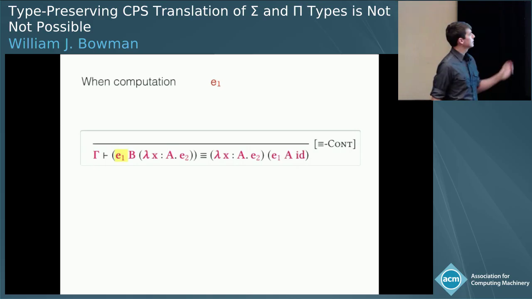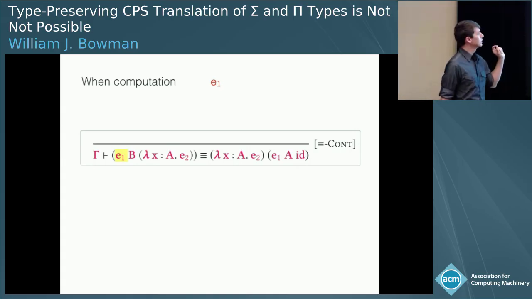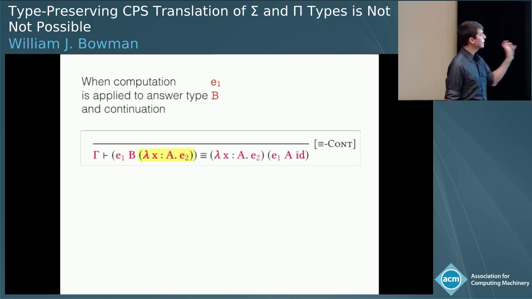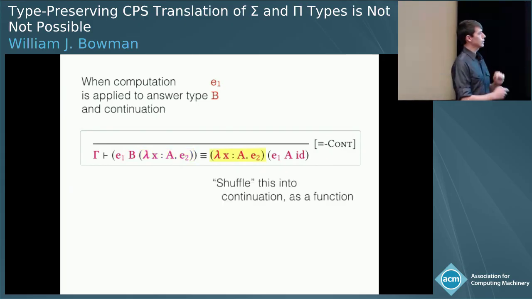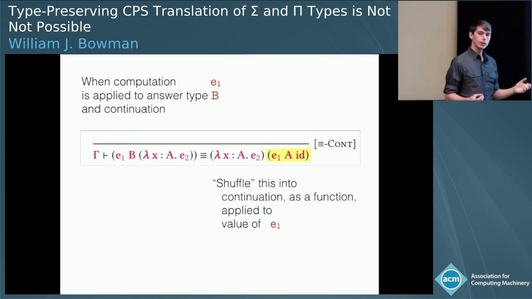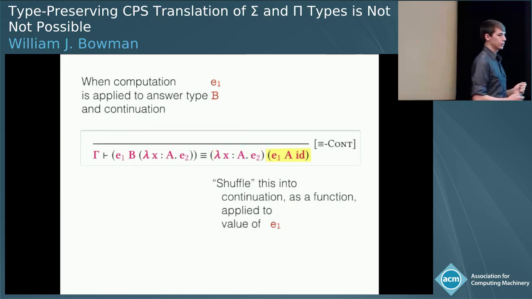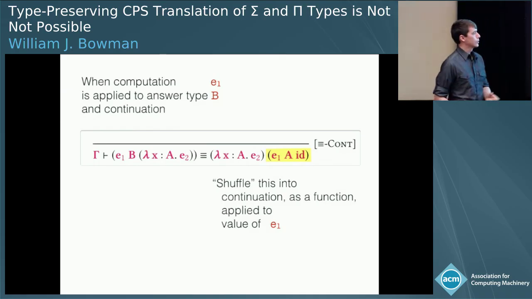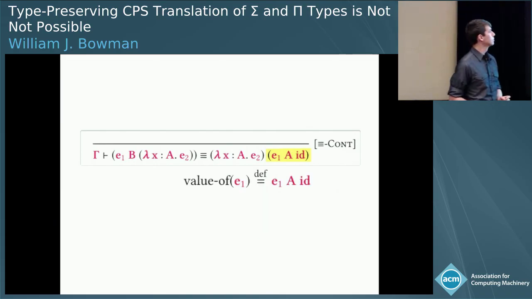What it says is that when we have a computation E1 applied to an answer type B and a continuation, we can shuffle this term around so that we use the continuation as a function applied to the value of E1, where the value of E1 is E1 applied to the identity function. So this rule lets us stop reasoning in CPS and instead reason about functions applied to values. And importantly, it tells our type system how to do that reasoning as well.